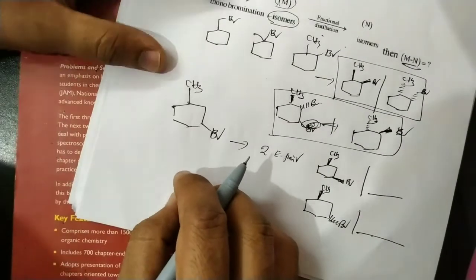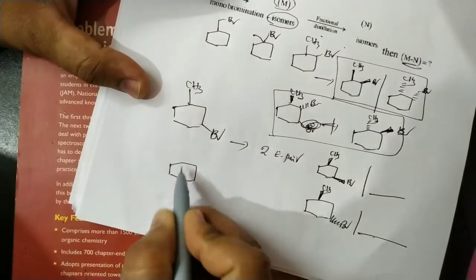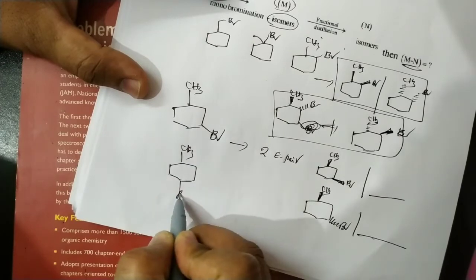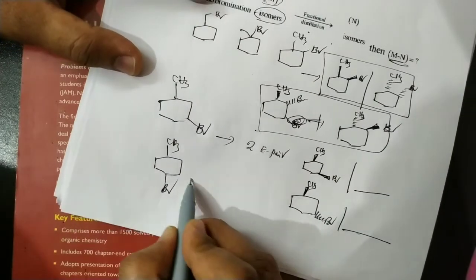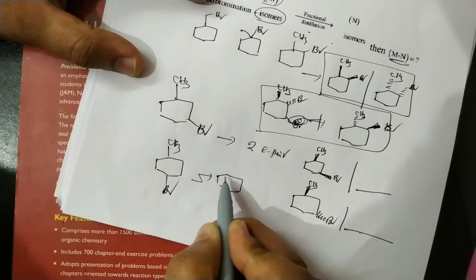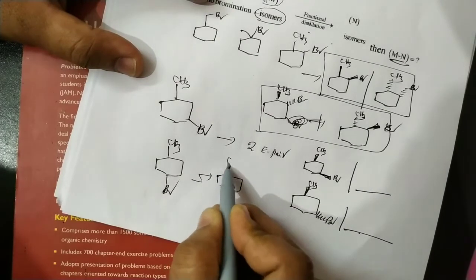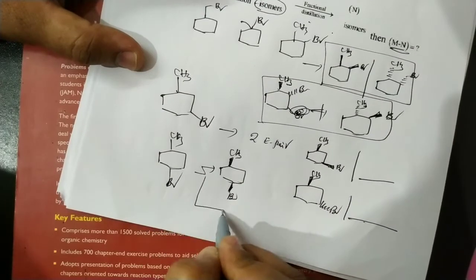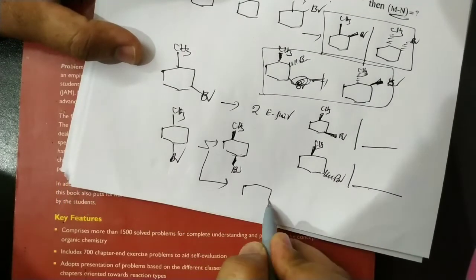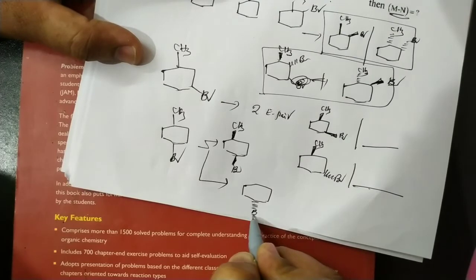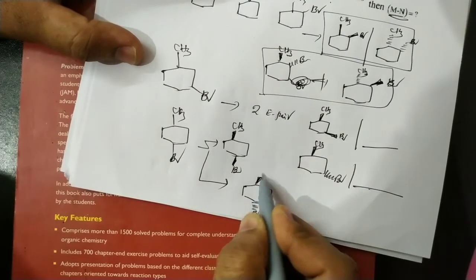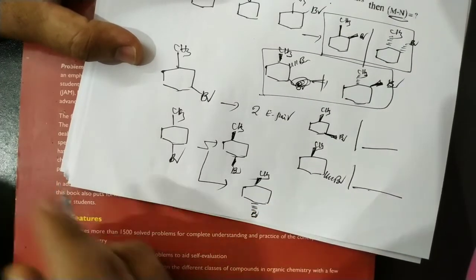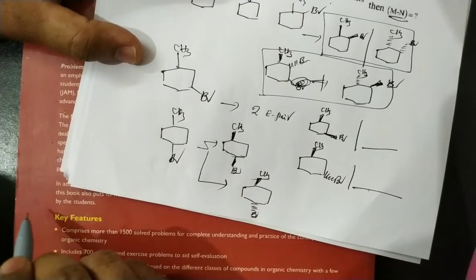Now here bromine also can be placed on the fourth position. This compound exists in only two isomers because it has no chiral carbon. It does not exhibit optical isomerism. Cis and trans, these are the products of this reaction.